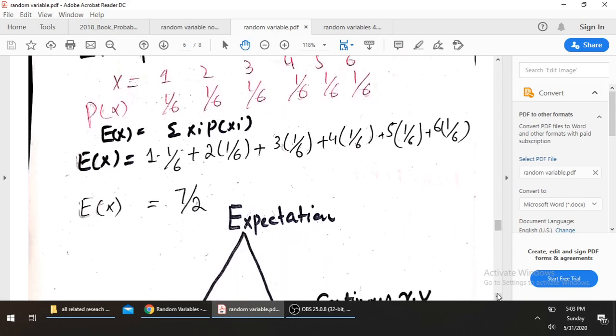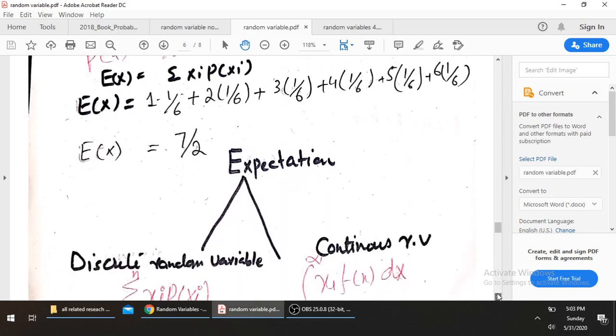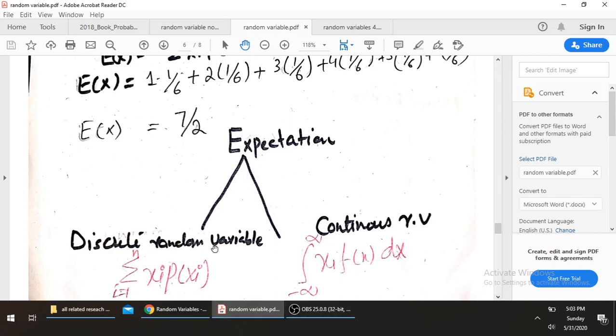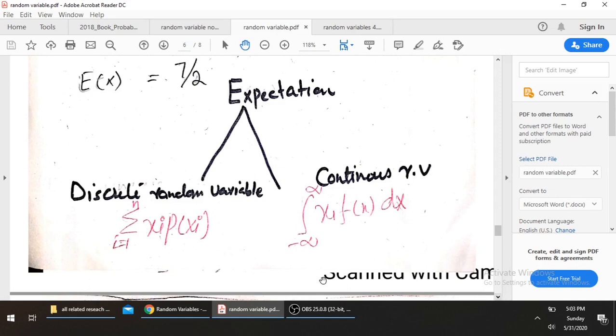Now, expected value can be found for a discrete random variable as well as for a continuous random variable. For a discrete random variable, we use the notation of sum, and we sum the values over the given range. For a continuous random variable, we use the sign of integration. We integrate the variable times its function over the range of x.